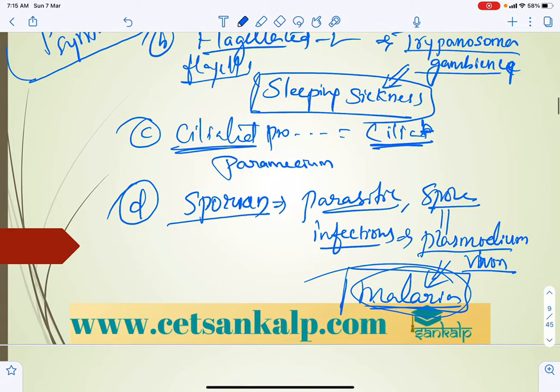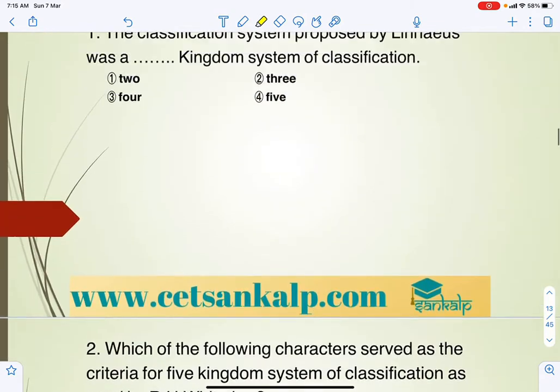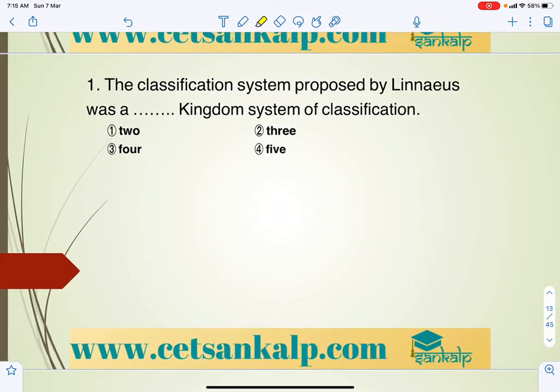Trypanosoma gambiense, sleeping sickness. So you have to remember Trypanosoma, sleeping sickness. And what is that? Plasmodium vivax, malaria. So let us take some questions related to these two kingdoms, and later we can take some other kingdoms.